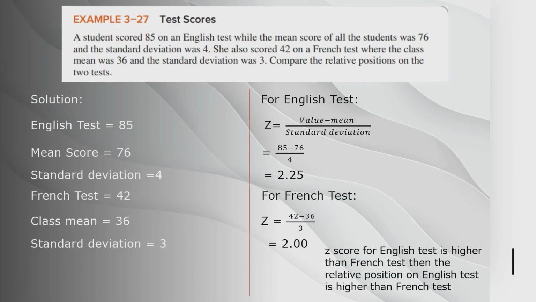A student scored 85 on an English test, where the mean score is 76 and the standard deviation is 4. She also scored 42 on a French test, where the mean is 36 and the standard deviation is 3. Using the formula, z equals value minus mean: 85 minus 76, divided by 4, gives 2.25 for the English test. For the French test, z equals 42 minus 36, divided by 3, which gives 2. So the score for the English test is higher than the French test, and the relative position on the English test is higher than the French test.